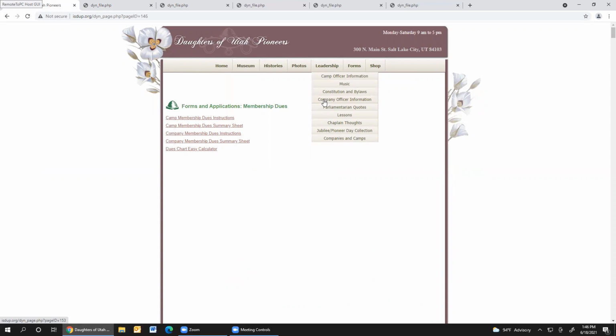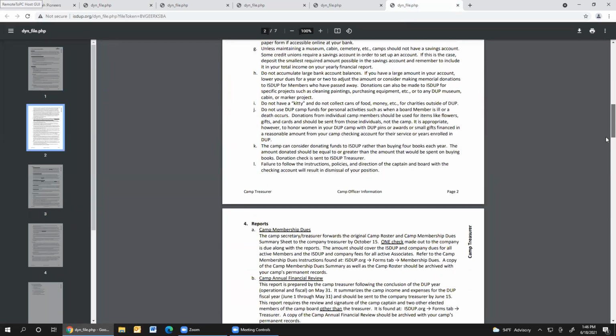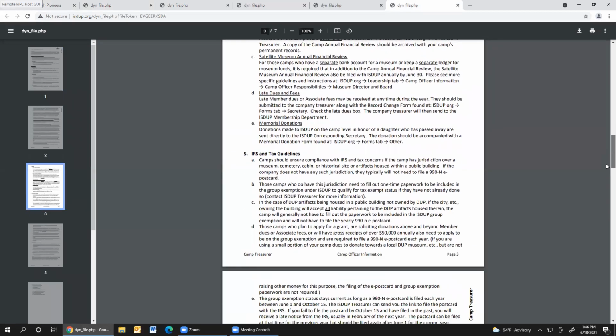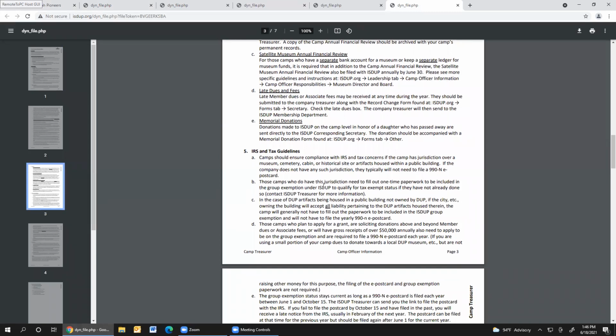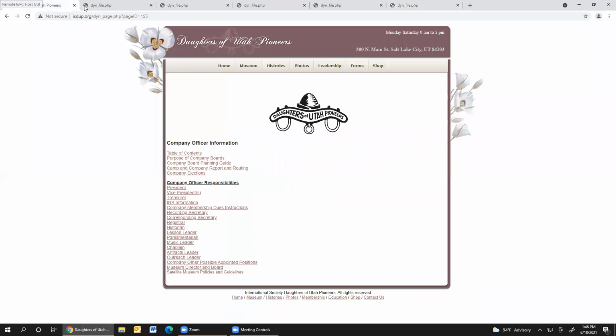Let's go back to our company officer information. Again, here is a section on the IRS guidelines. Maybe quickly before I go to that, if you look up here on the reports, it does talk about the camp annual financial, oh, excuse me, I'm in the camp. Let me go back to the company. I apologize. Let's go back to here.